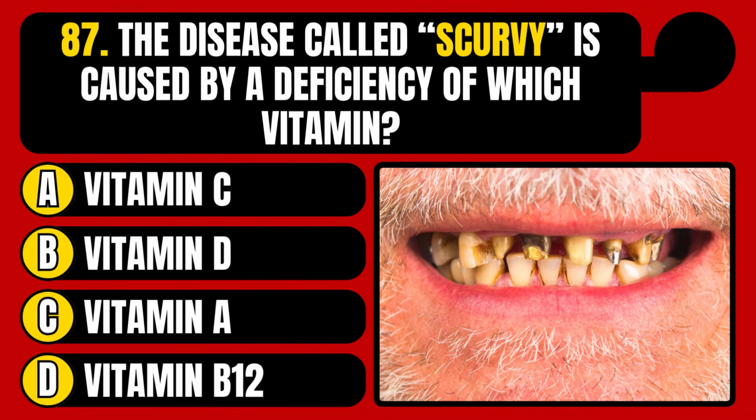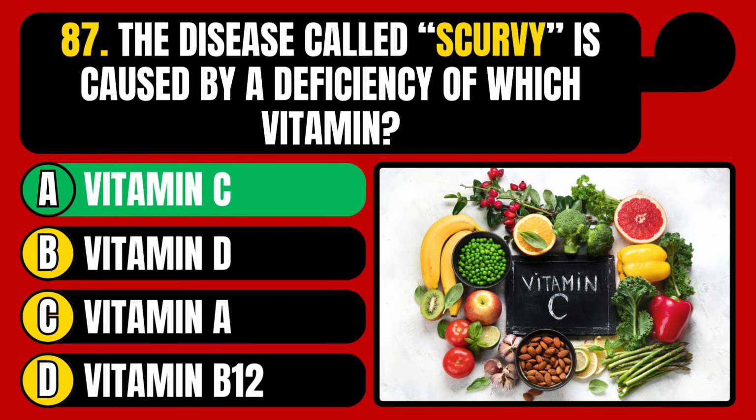The disease called scurvy is caused by a deficiency of which vitamin? Vitamin C, vitamin D, vitamin A, or vitamin B12? The correct answer is option A, vitamin C.